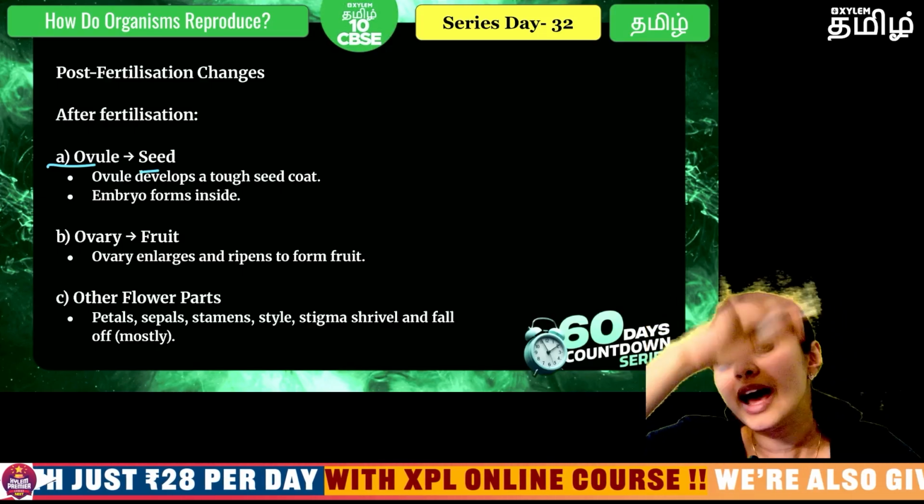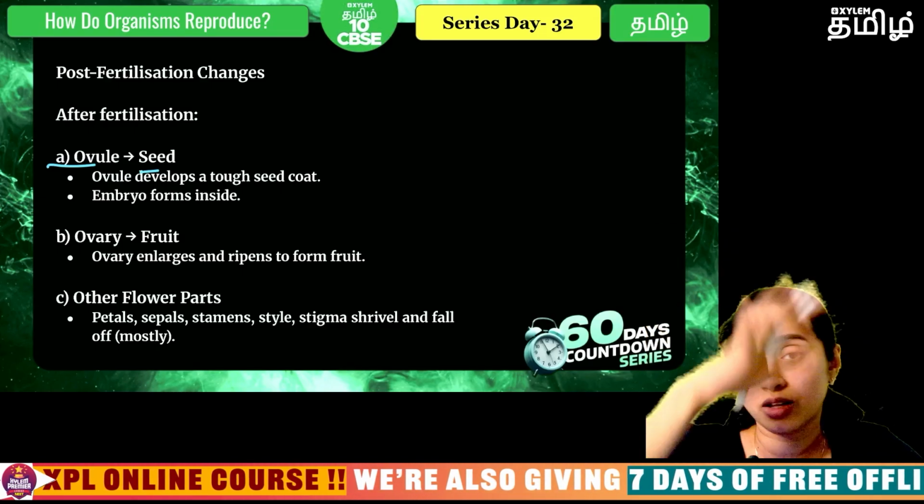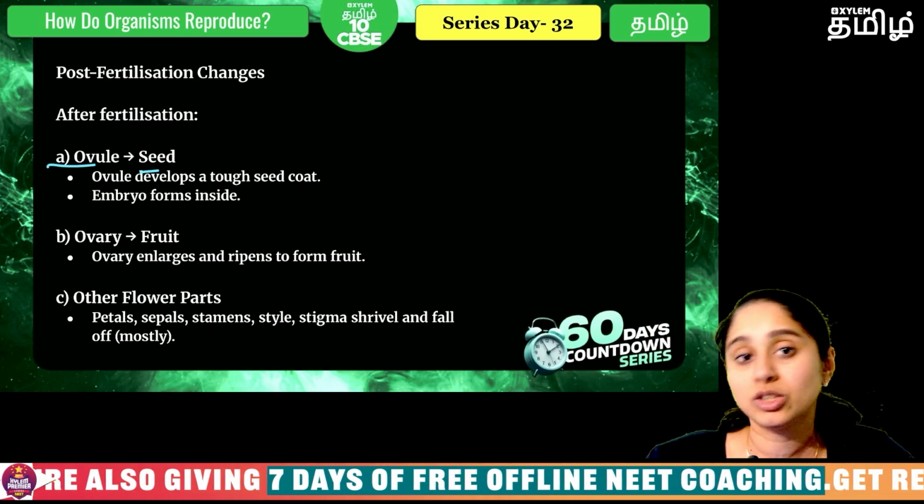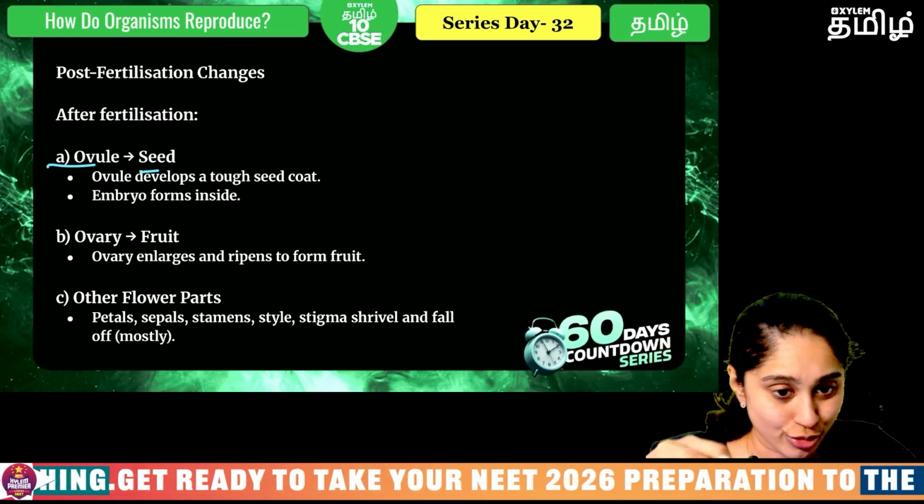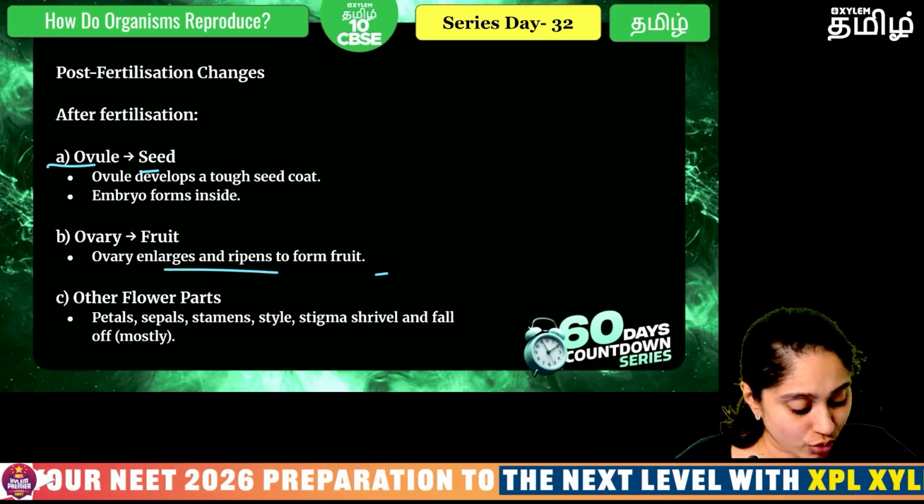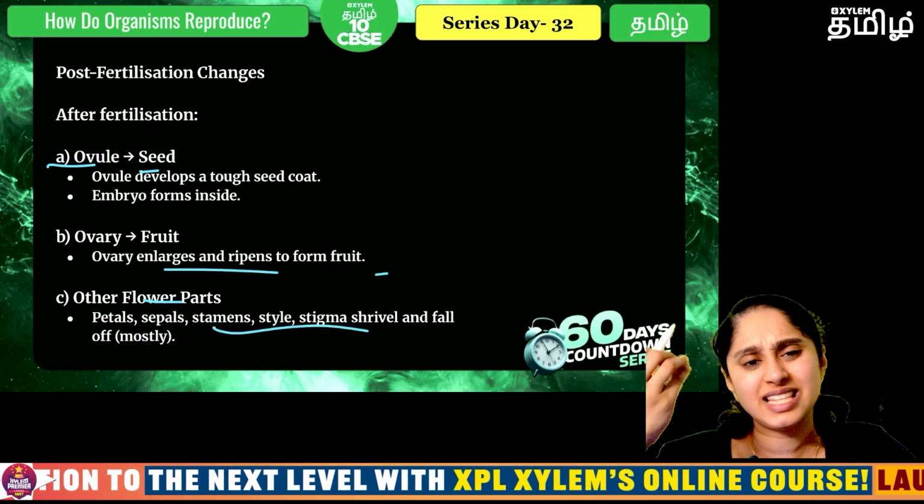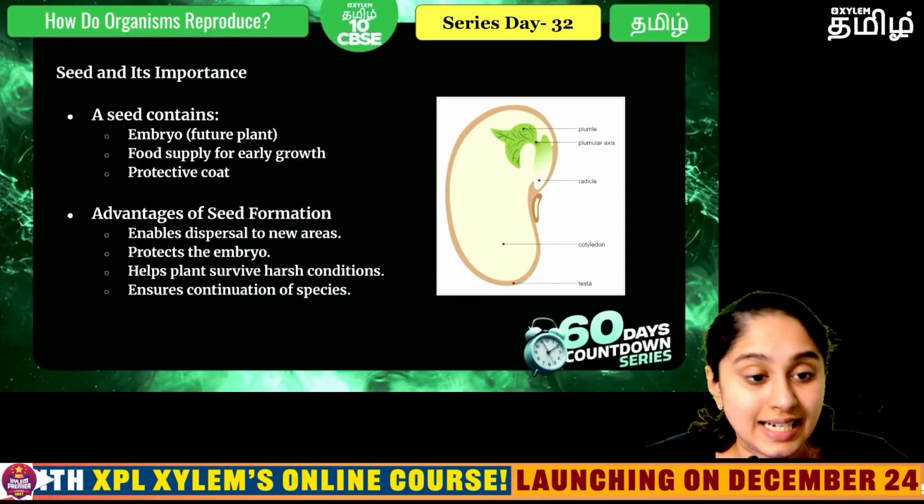Now the wall around the ovule, okay, the content around the ovule is nothing but the ovary, which will form the fruit. That's why you have a seed inside the fruit, okay. So this will ripen and form the fruit. Then the other parts, mostly they will fall off and they will disintegrate, okay.